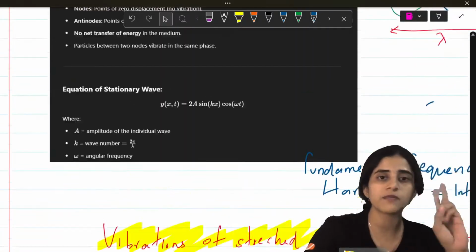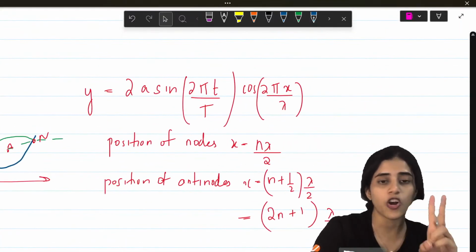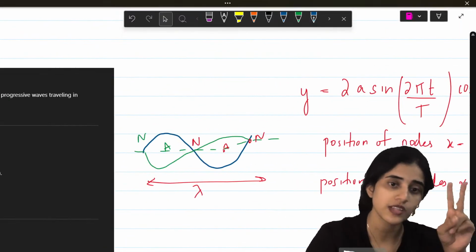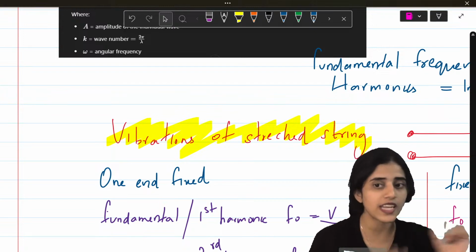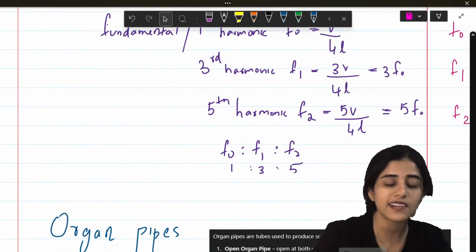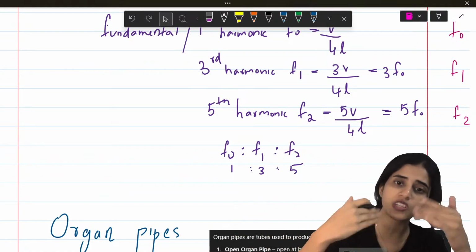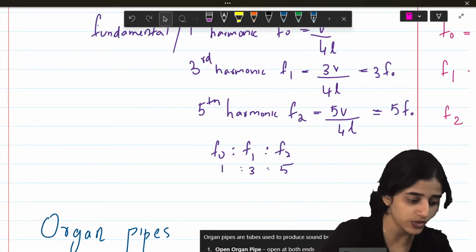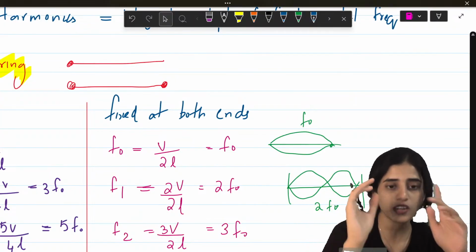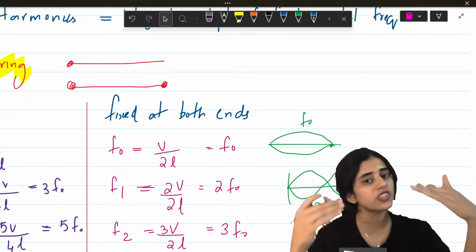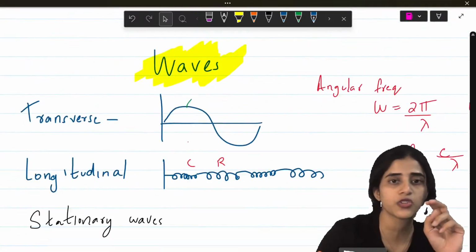So, in waves, what are the important things that you need to know? There are standing waves. For standing waves, the formula, position of the nodes, position of the antinodes. And then there are vibrations of a stretched string with one fixed end and two fixed ends. And then this can be compared to organ pipes. So you need to know the first or fundamental harmonic. With respect to this, you can find out the third and fifth harmonics. Here it's fixed at both ends, so here also you can look at the first harmonic, and with respect to that, you can write down the second, third, however many harmonics. Alright, this is all that you need to know in waves.